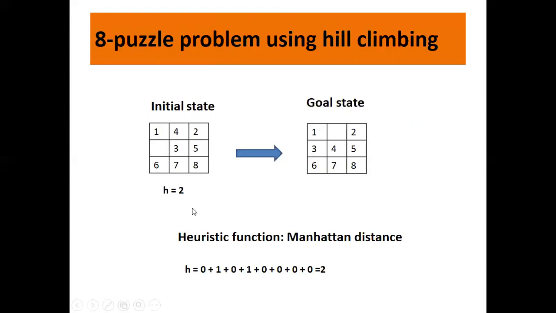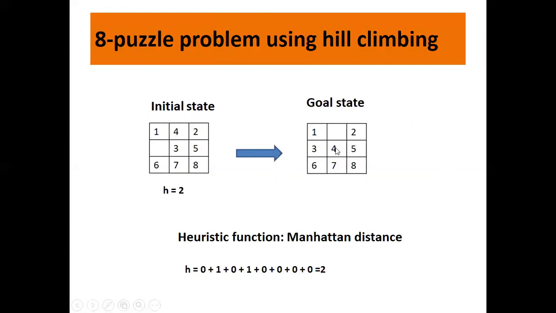So let me, I've just written it down to make it clear. Like in case of Manhattan, you count the vertical distance as well as the horizontal distance. So let us start with 1. 1 is at its right position. So the distance traveled is 0. Fine. Look at 4. 4 is not at its right position.